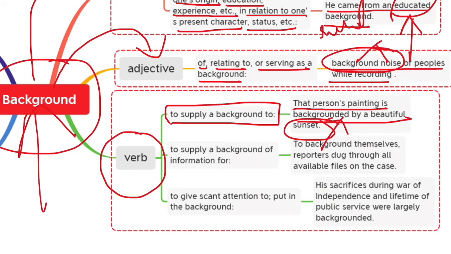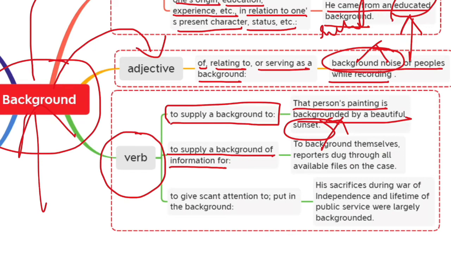Next, to supply a background of information for. We can also use background when we are preparing background information to support some points. Whenever reporters are presenting a particular news story, they have to produce other information related to that incident's background.